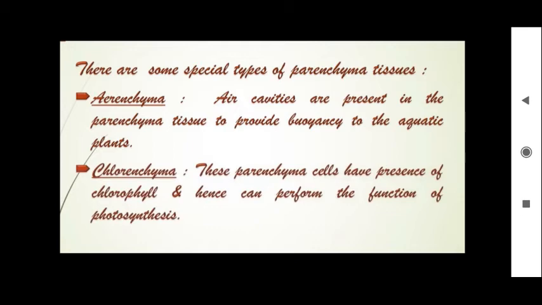You know the heavier thing sinks in the water and the lighter thing floats on the water. But even though aquatic plants are heavier in nature, they float on the water. That is because of buoyancy. Buoyancy is because the air has been filled in the intercellular spaces. Similarly, in chlorenchyma, all the green plants prepare their own food with the help of photosynthesis and chlorophyll. So the space will be covered with chlorophyll, hence it is called chlorenchyma.